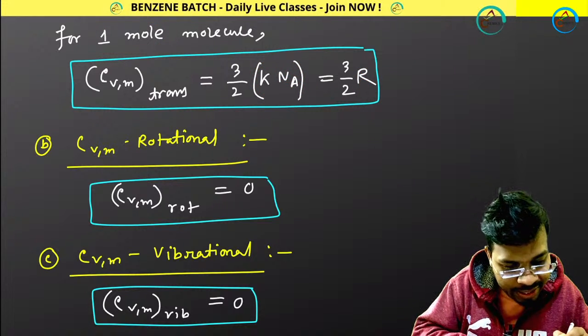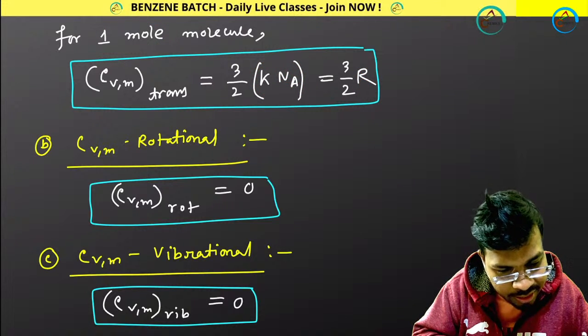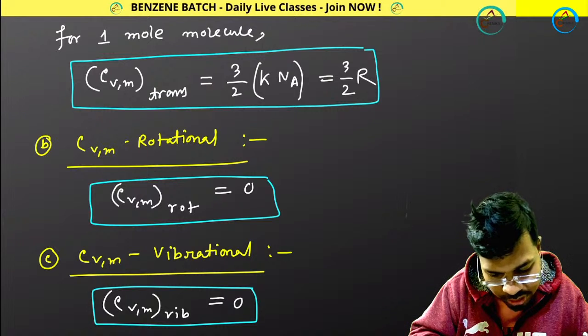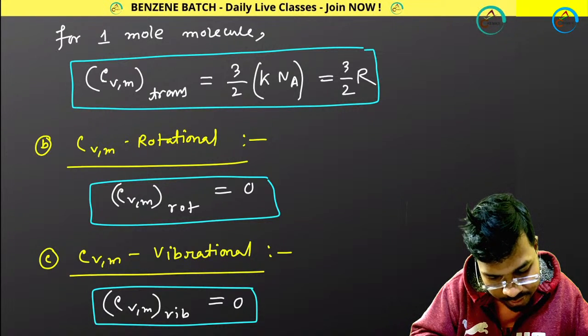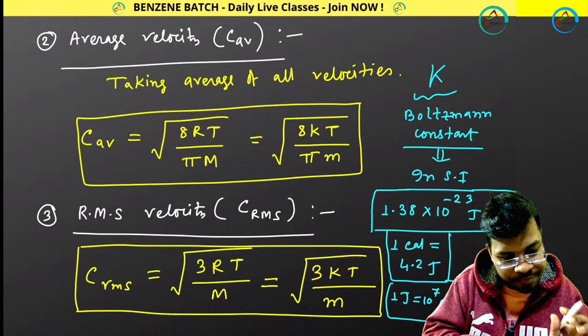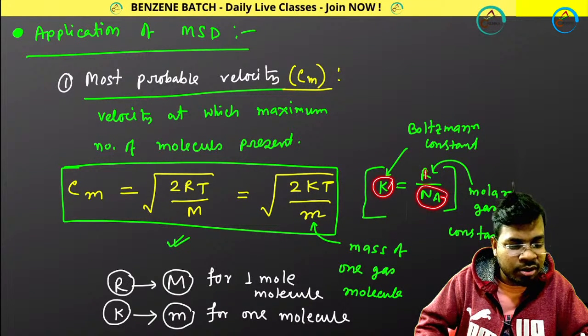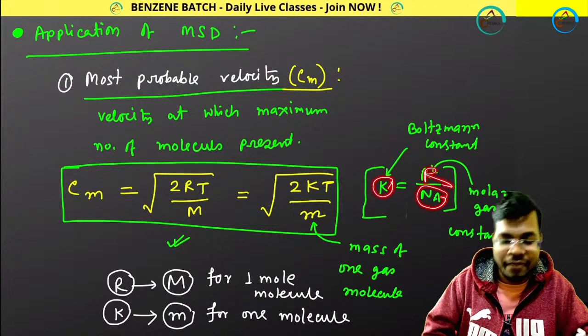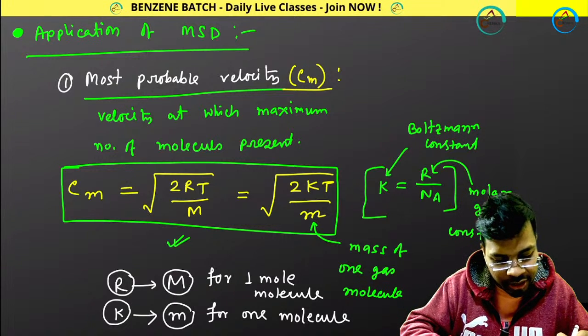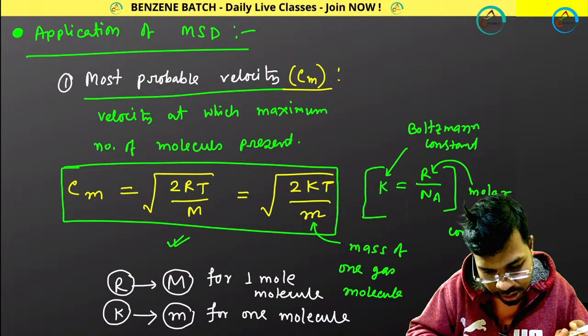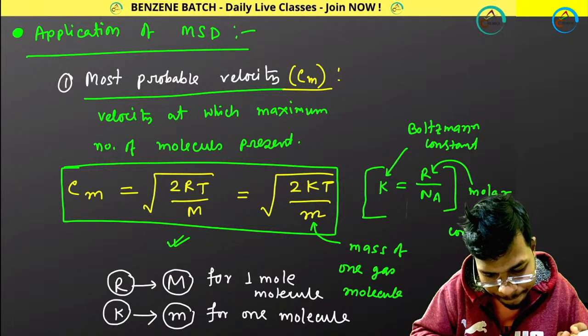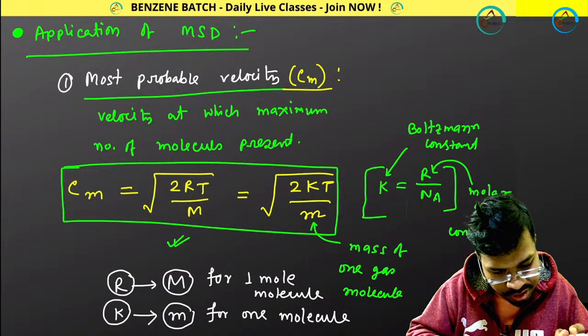Let me show you this once again. Yes, k multiplied by Na is equal to R. Perfect.